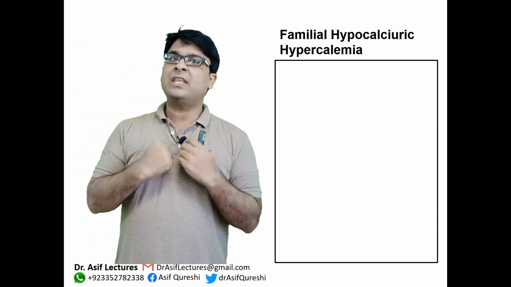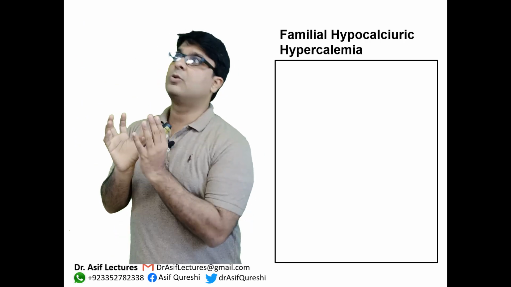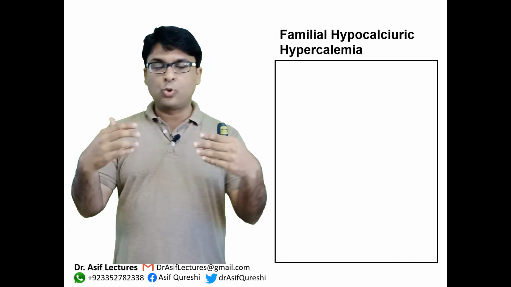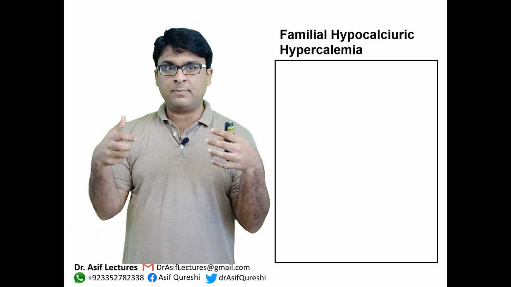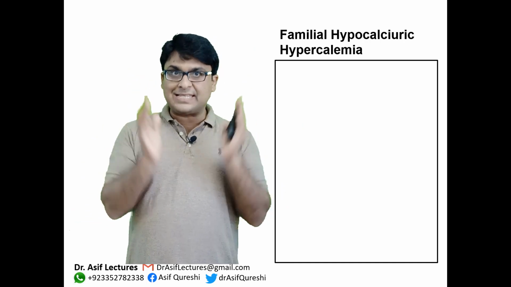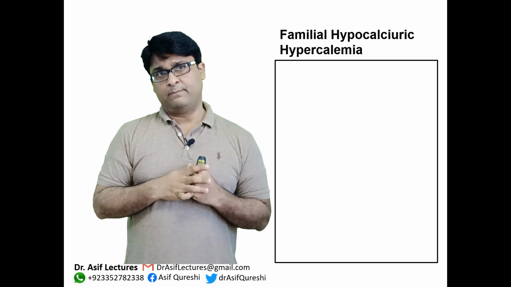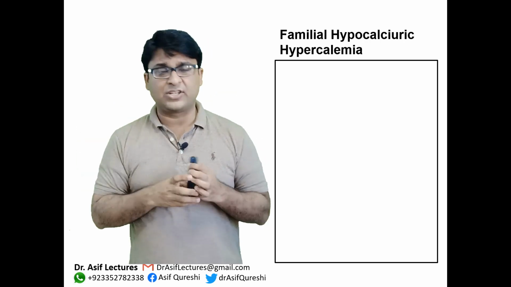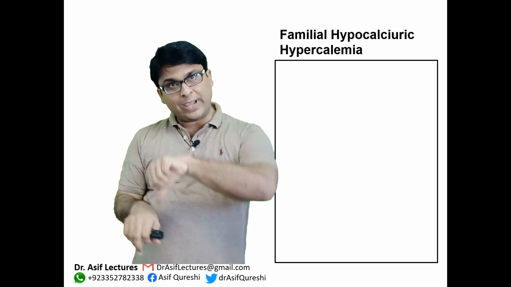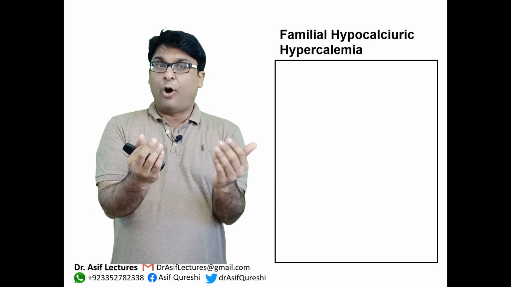And therefore, even in the presence of high calcium, they perceive it as low calcium. And whenever they think it's low calcium, they guide the chief cells to produce more and more PTH. And PTH goes on to kidney and reabsorbs calcium and goes to bone and tries to increase calcium content. So overall effect in the serum is increased calcium. And in the urine is decreased calcium because PTH is going to the kidney and reabsorbing a lot of calcium. So the overall effect is hypocalciuric in the urine, low calcium, but hypercalcemia in the blood, despite already hypercalcemia in the blood.